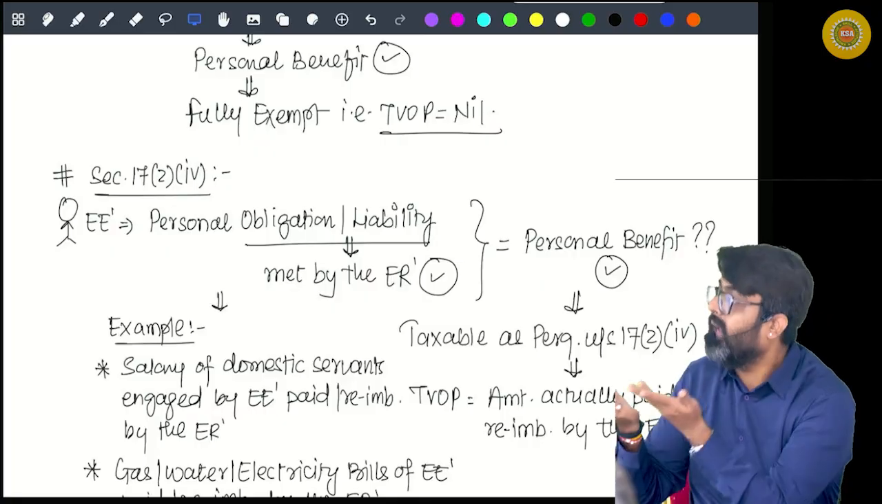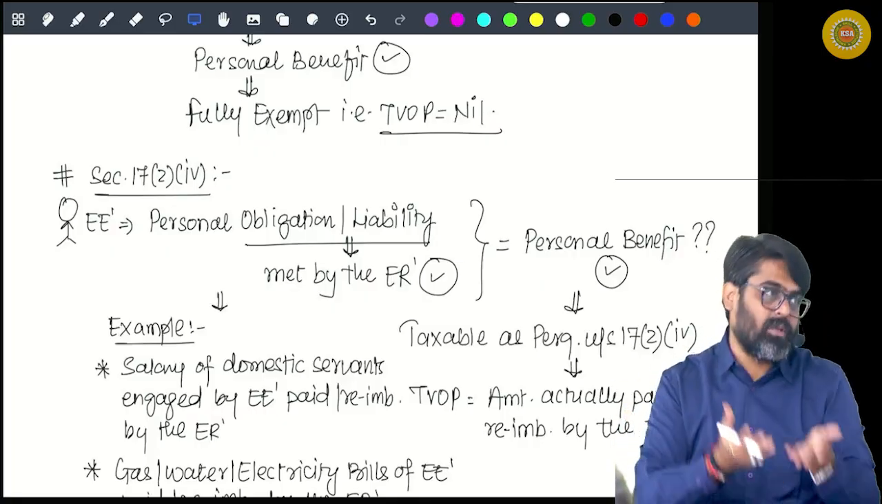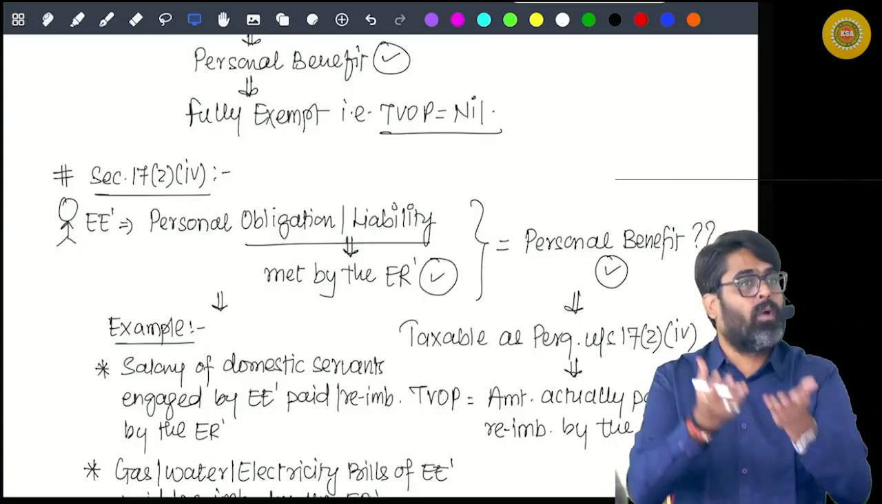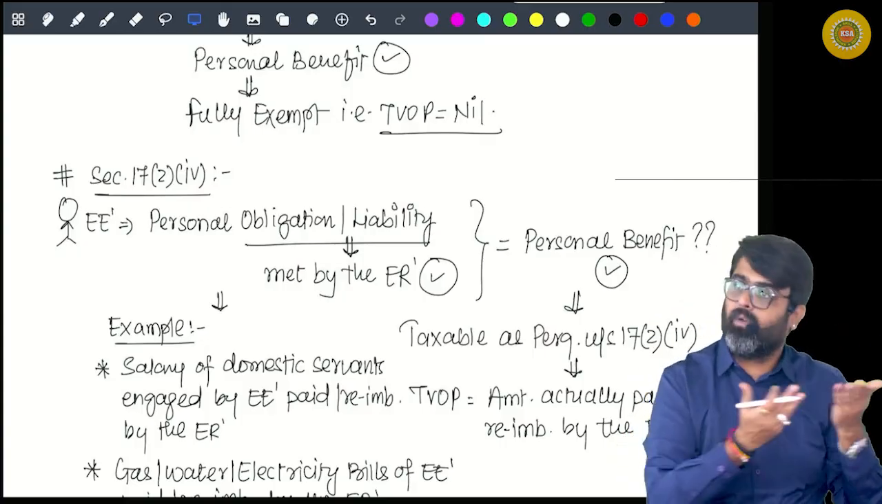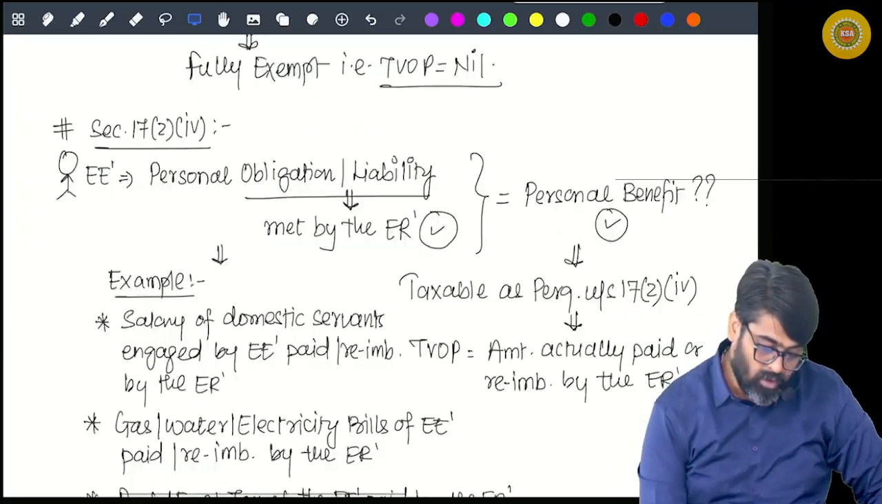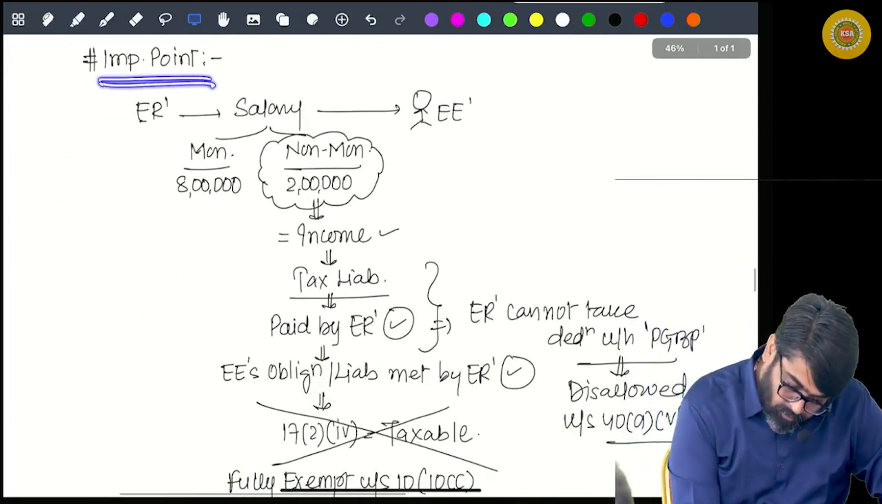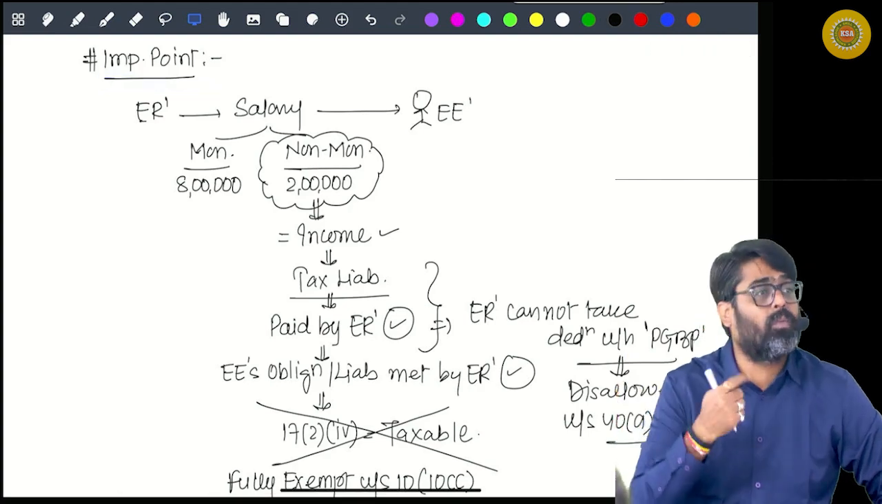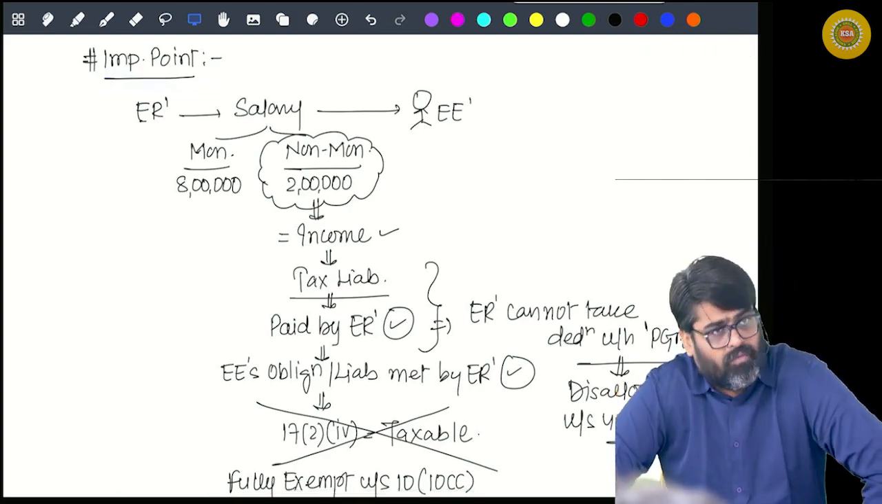The value will be known. It will be known how much amount is spent by the employer, how much amount is paid by the employer, how much amount is reimbursed by the employer. That much amount is your personal benefit, will be fully taxable. Will you remember this important point? From here we'll continue tomorrow, and tomorrow we'll finish this chapter. We could not finish it today, but we'll definitely finish it tomorrow.